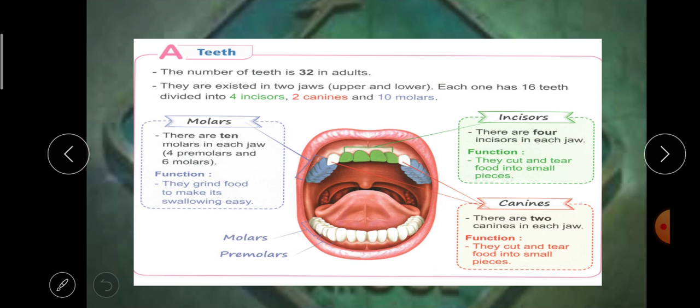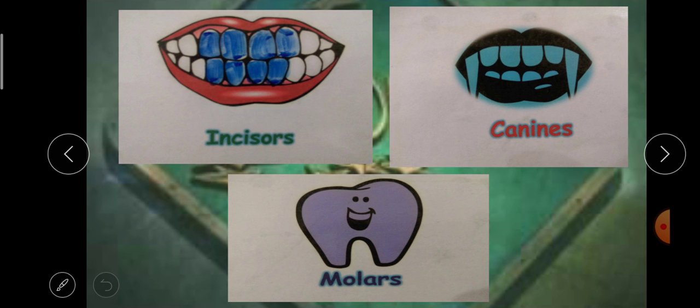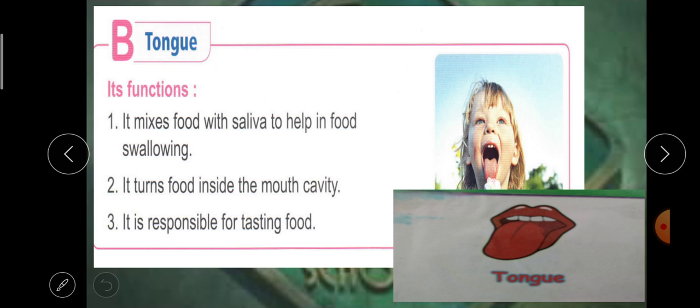After that, we start with the mouth, and we said the mouth consists of teeth. In an adult there are 32 teeth divided into 2 jaws. Each jaw contains 16 teeth. These teeth are divided into 4 incisors to cut and tear food, 2 canines to cut and tear food, and 10 molars to grind food.